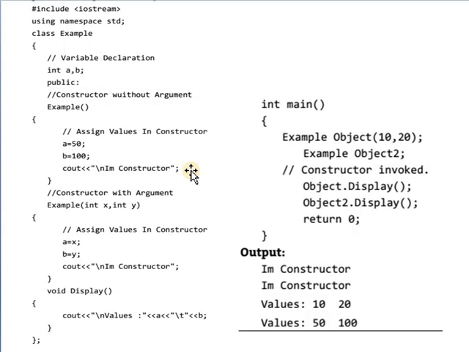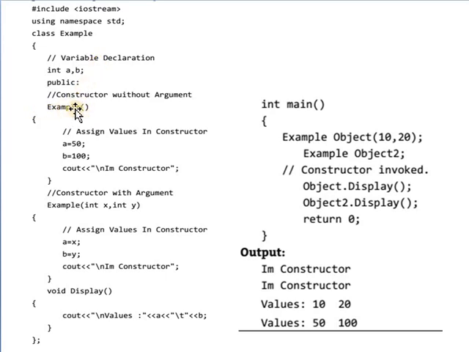Let's see the example. In this example, the class is Example. In that class there are two data members, A and B. In this class, two constructors are created.